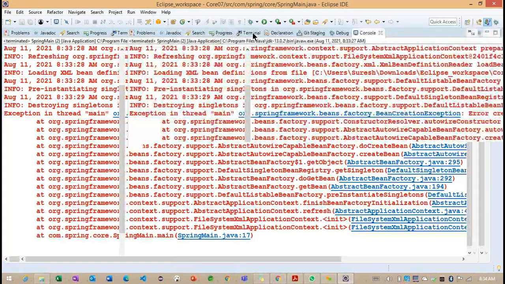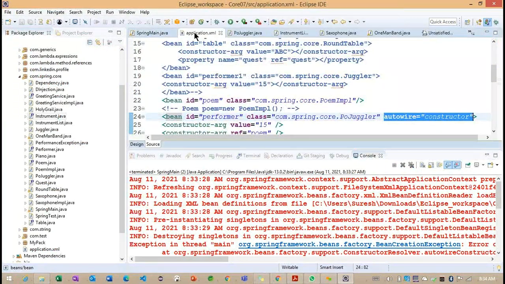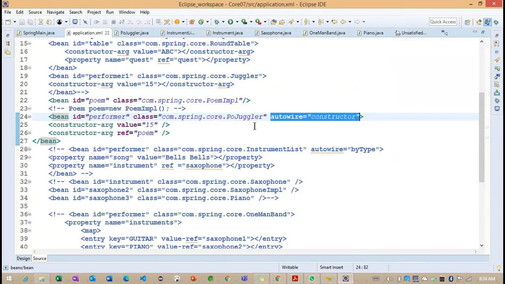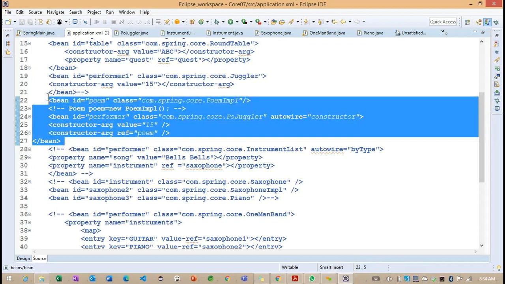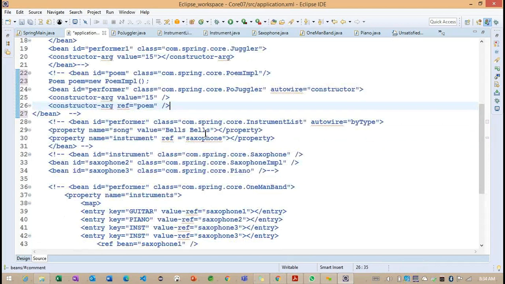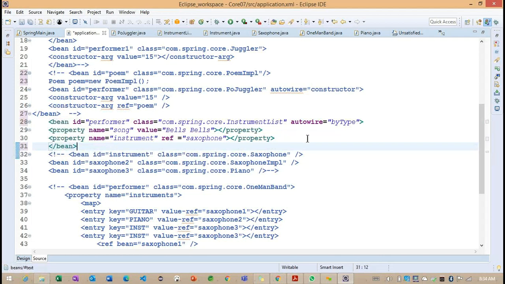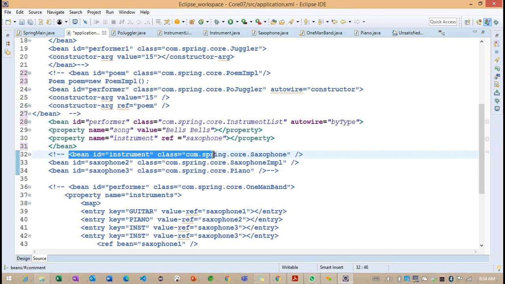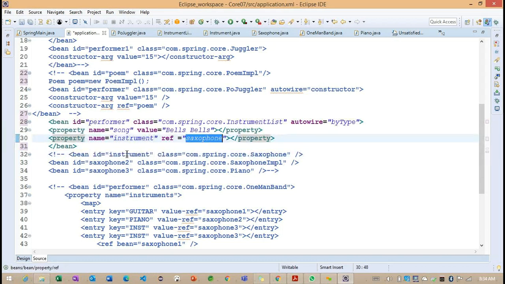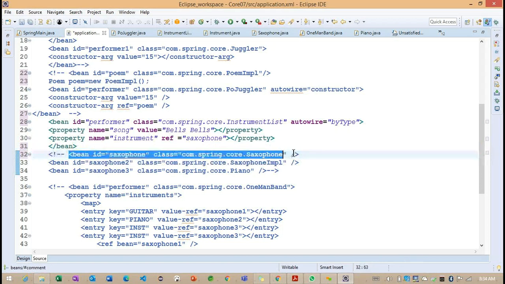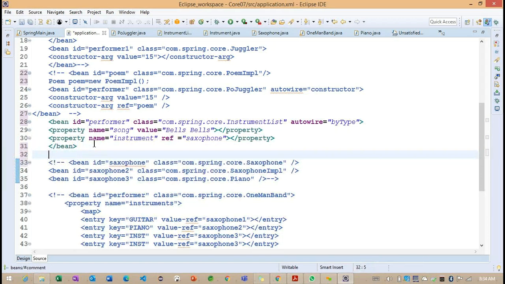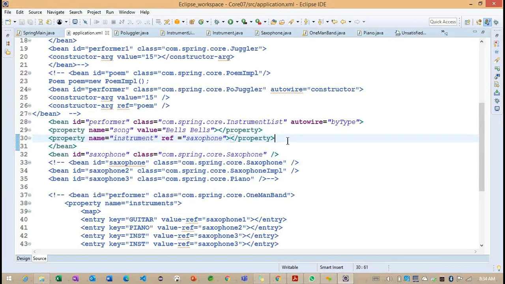Now what I will do is comment out this section of code, because this is not applicable to the constructor. I will comment out this entire code here and enable byType here. I want to provide a bean as a saxophone, and this particular bean I'm making outside of this section of code.